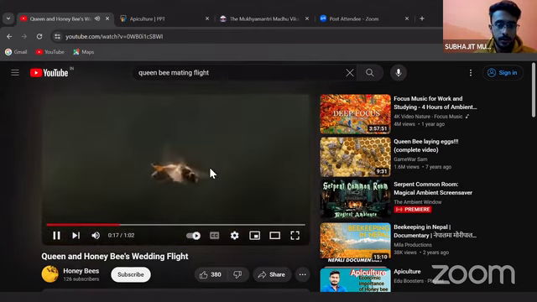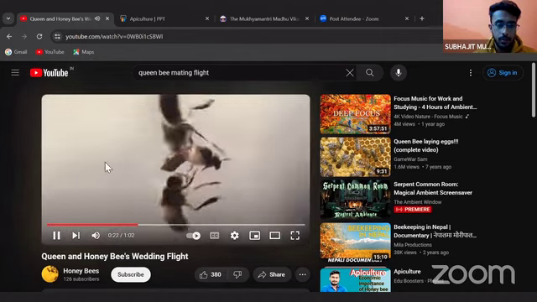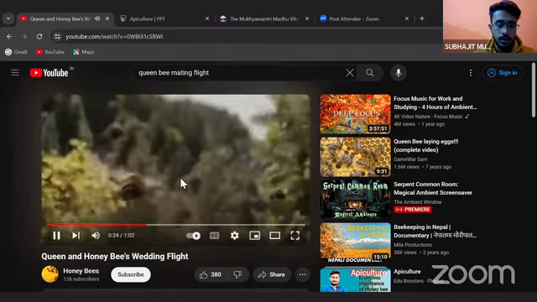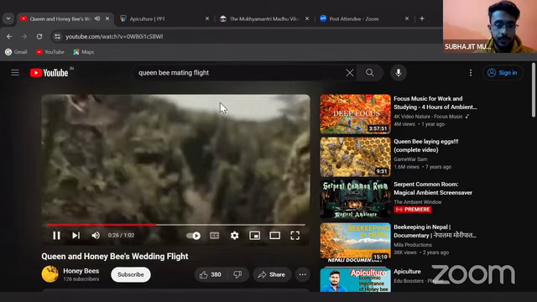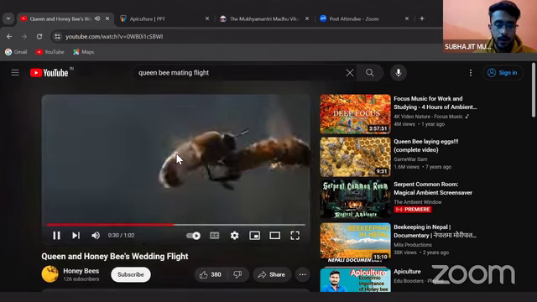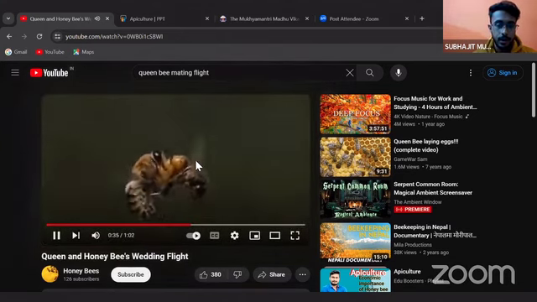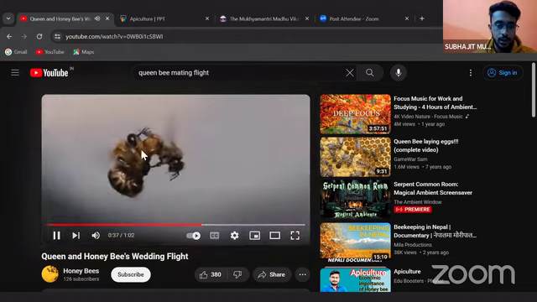So this is the queen bee, and among them there are 3 to 4 drones, and among those only a certain drone is able to fertilize the egg. All of this happens in midair during the flight. So this is the drone bee, and this is the queen bee, and here the copulation occurs.